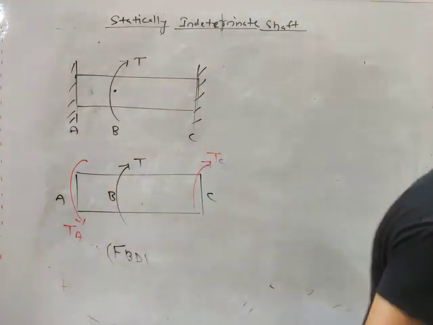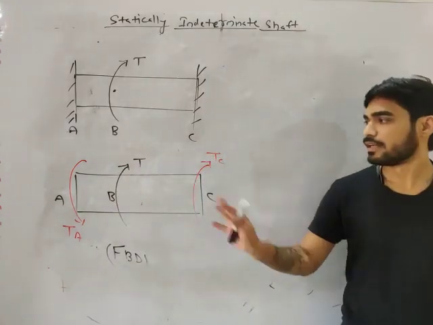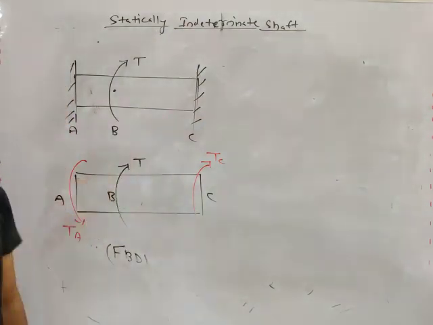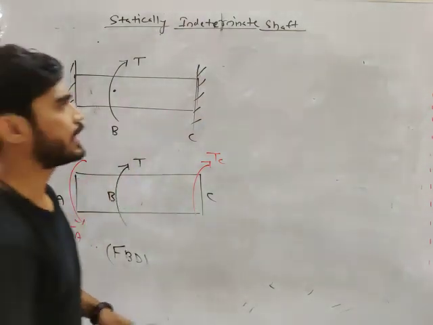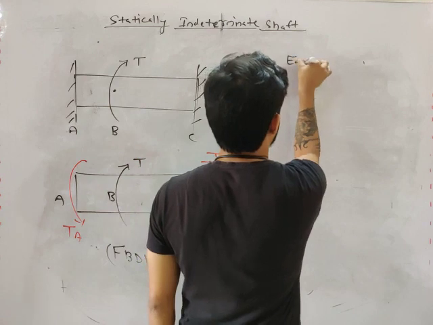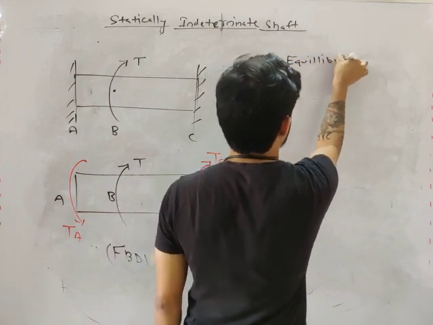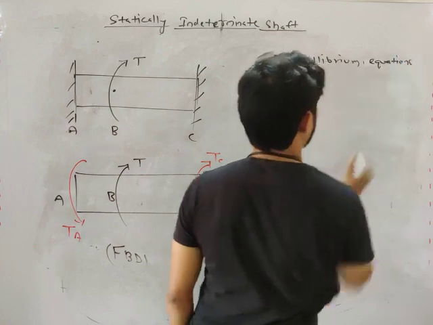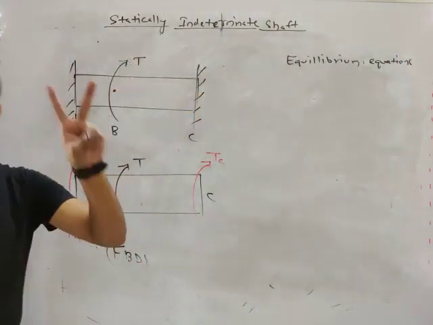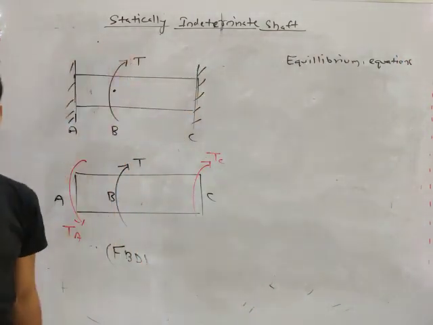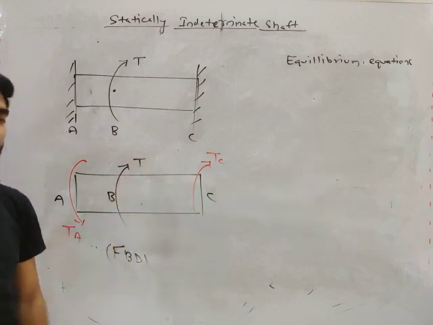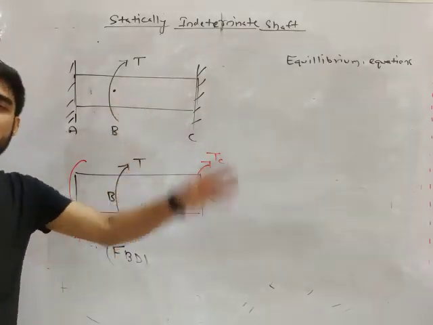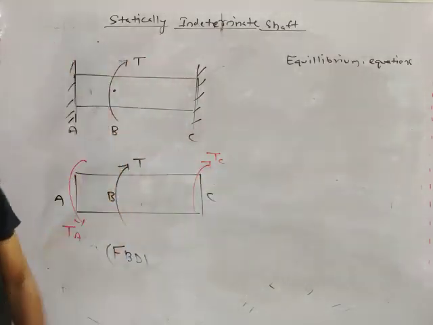You need to calculate TA and TC. Now, how many unknowns do we have? Two unknowns, right? TA and TC. And how many equilibrium equations do we have? Equilibrium equations total are 3: summation of Fx equals 0, summation of Fy equals 0, summation of M equals 0. Now on this body there is no force, so summation of Fx is already 0, and summation of Fy is already 0.